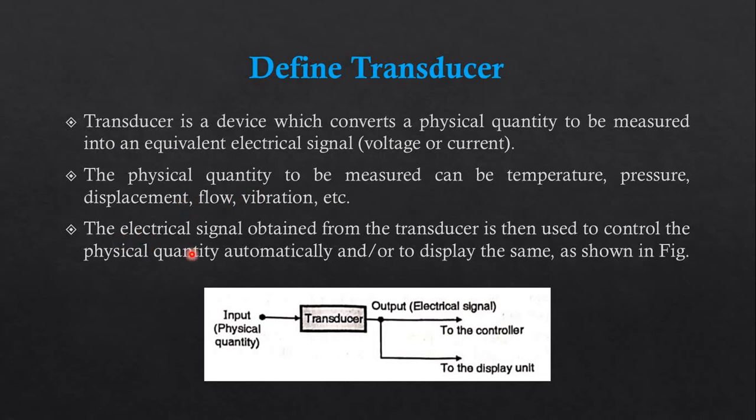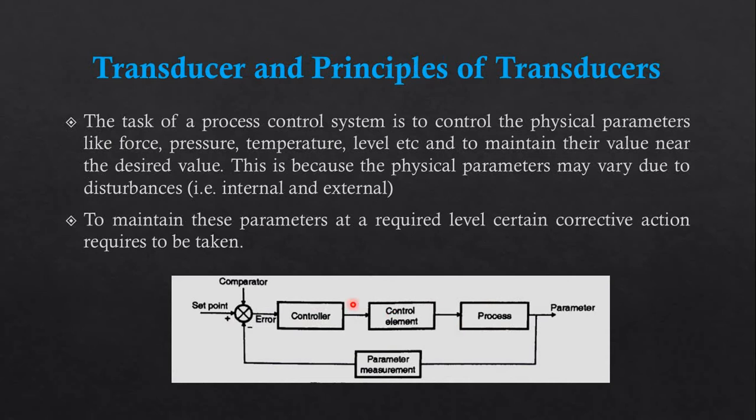The electrical signal obtained from the transducer is used to control the physical quantity automatically or to display it, as shown in the figure. The physical quantity is the input going into the transducer, whether we are measuring temperature, pressure, displacement, flow, vibration, level, etc. Then it gives us an output, that is an electrical signal, which goes directly into the controller for further processing, as we already know. So the output from the transducer is converted into an electrical signal and goes into the controller.